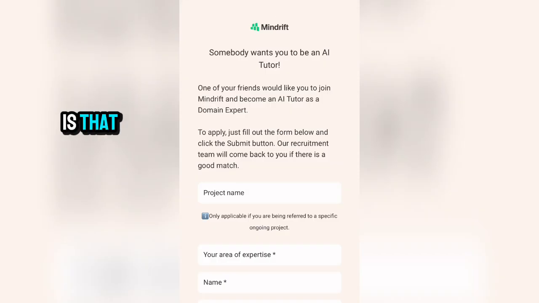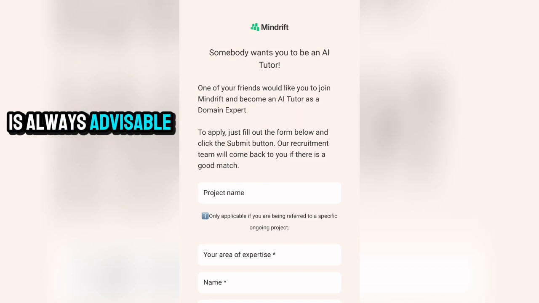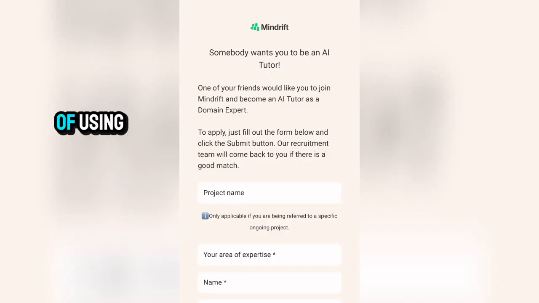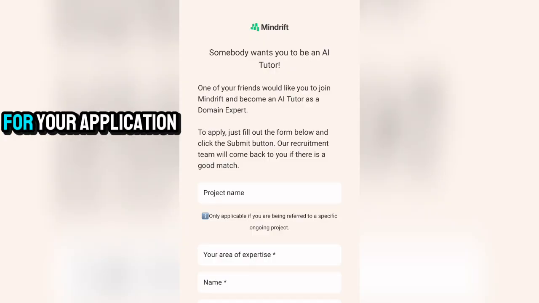What this means is that if you're going to the Minddrift website directly, you might have a low acceptance rate. So it is always advisable you use someone's link for applying for any job you want to apply for on Minddrift. Reason being is that they are seeing you as someone being referred, which means that the person that has been accepted has some advantage of using his or her referral link to invite you to Minddrift, and you will have more opportunity of being accepted for your application.